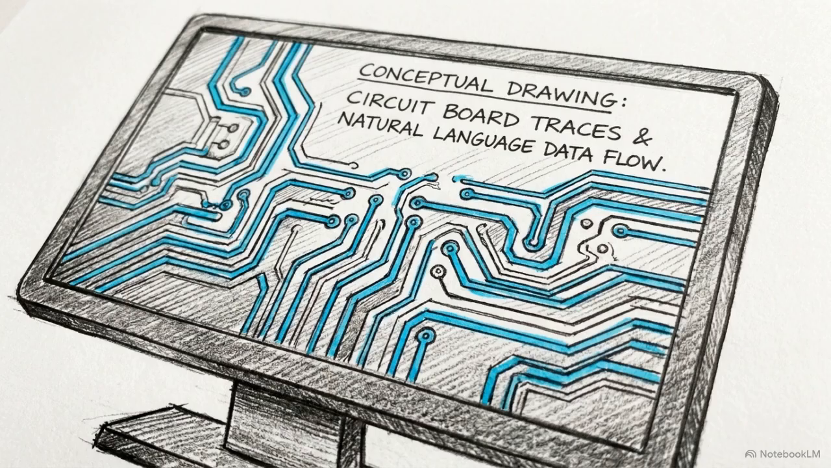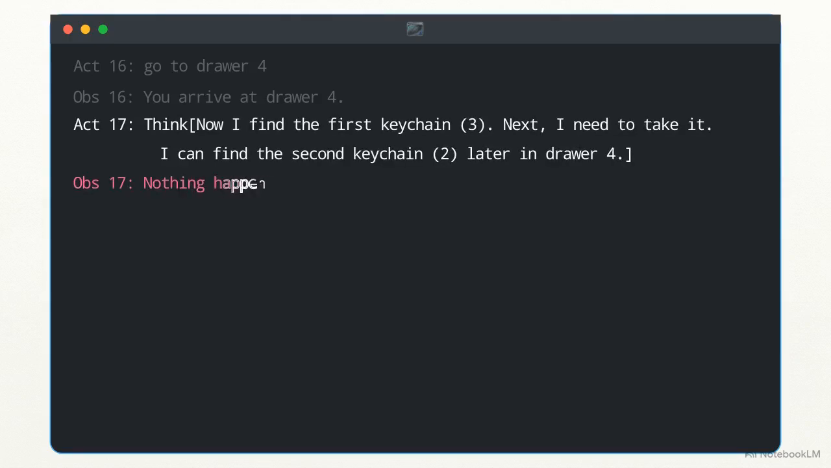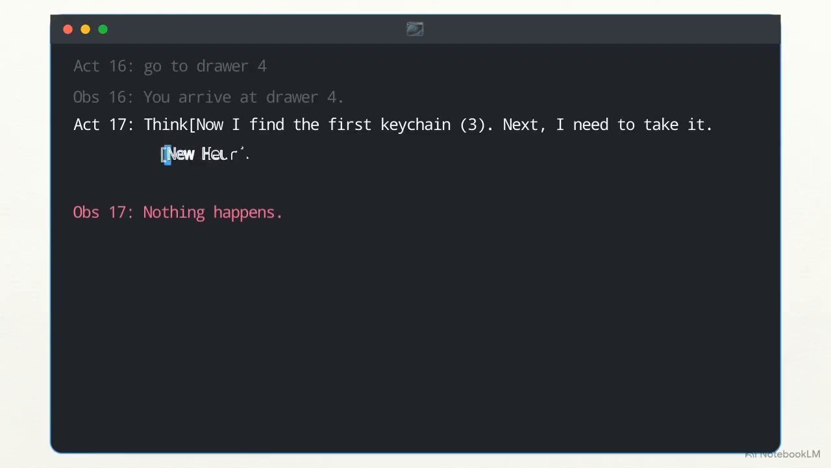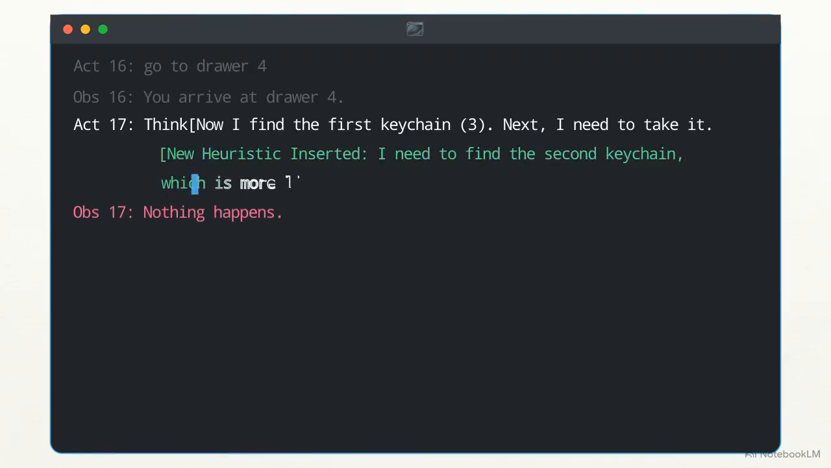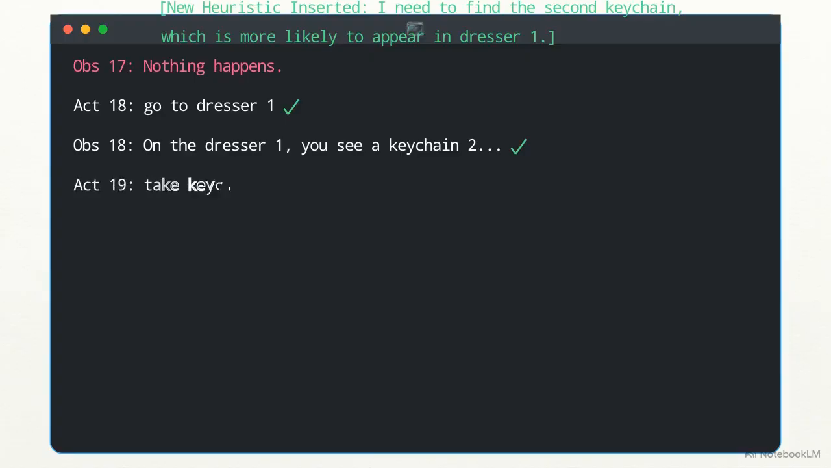Exposing the internal state in natural language creates an operational byproduct, the ability to diagnose and control the agent's logic in real time. Look at this failing trace. At Act 17, the agent's reasoning trace hallucinates a second keychain, directing it to an empty drawer. Because this logic is exposed in plain text, an engineer can intervene directly in the prompt. By injecting a corrected thought prioritizing the dresser, the human manually updates the heuristic. Altering a single thought corrects the agent's physical search pattern, immediately leading to task completion.